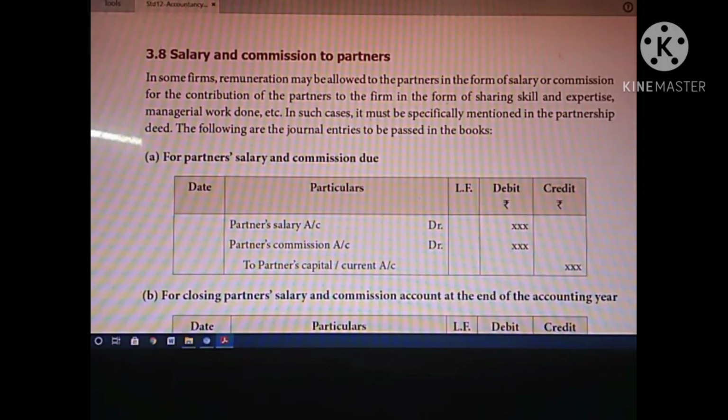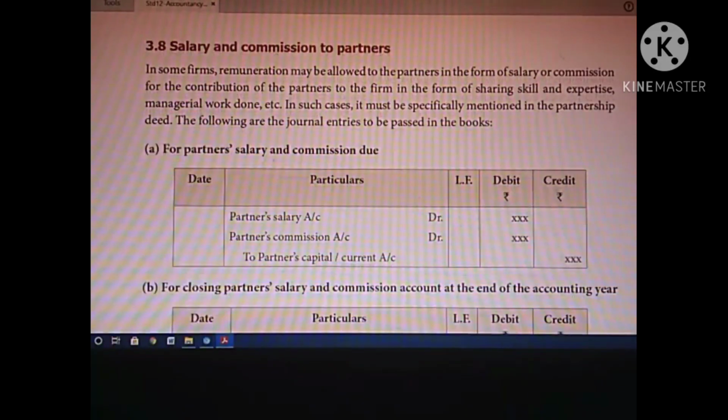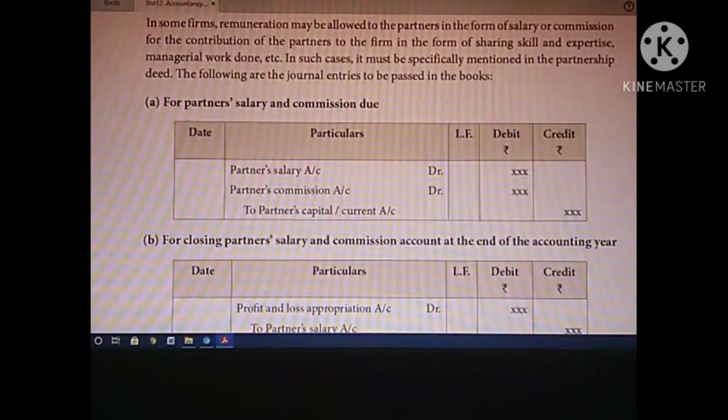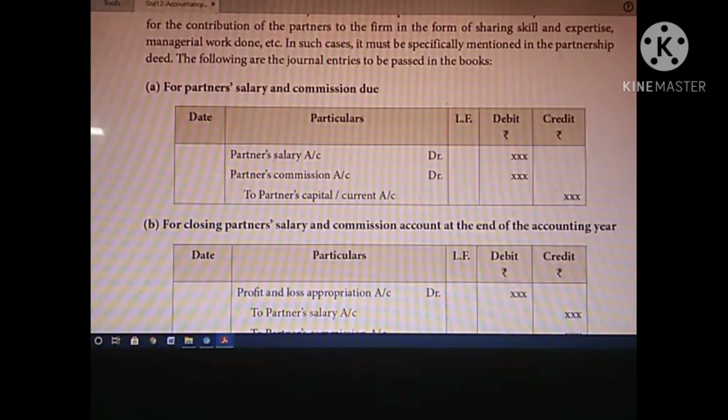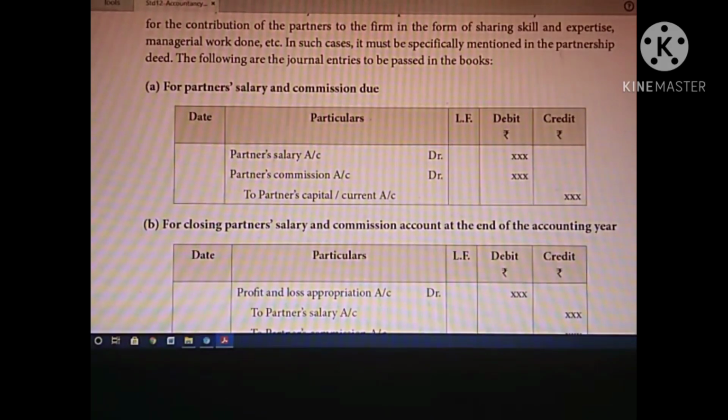In such a case, it must be specially mentioned in the partnership deed. Only if it is mentioned in the deed can salary and commission be allowed to the partner. The following journal entries are passed in the books. For partner's salary and commission due: Partner's Salary Account debit, Partner's Commission Account debit, to Partner's Capital or Current Account.